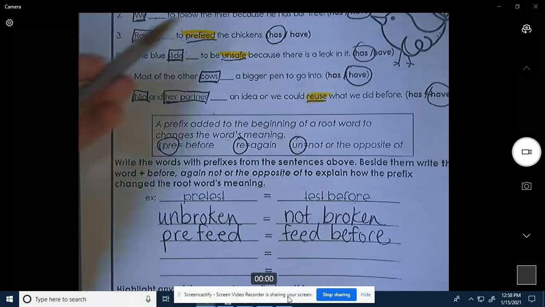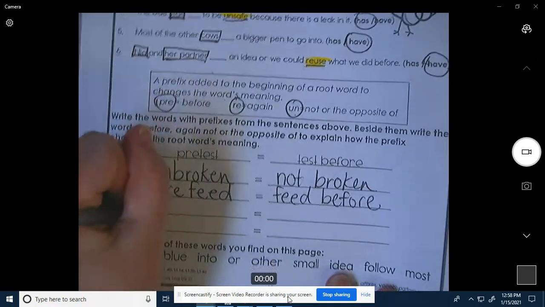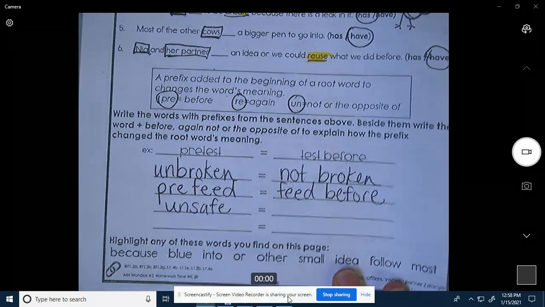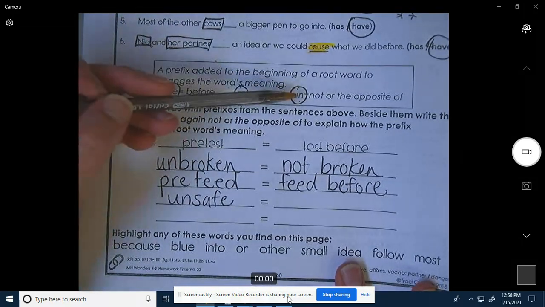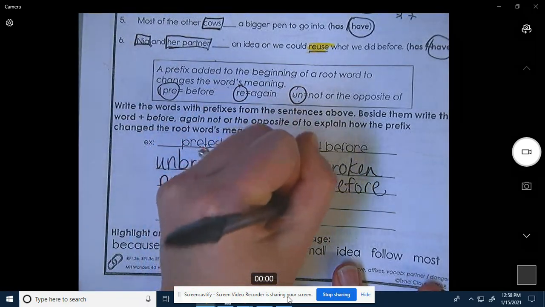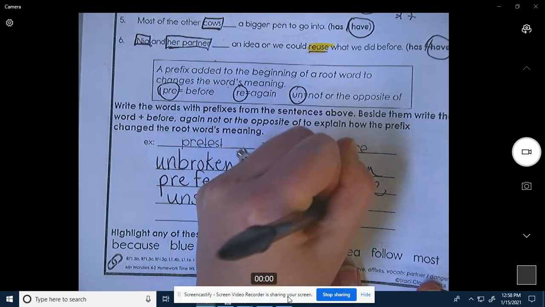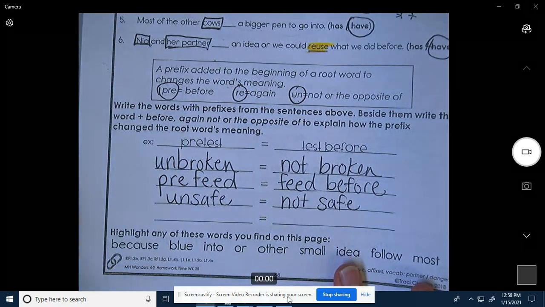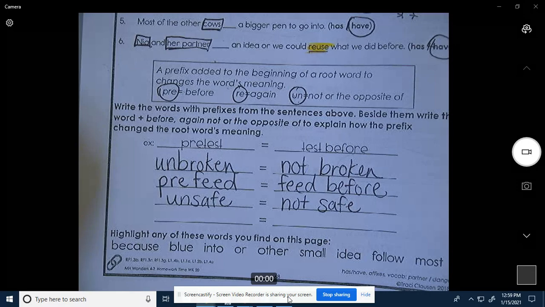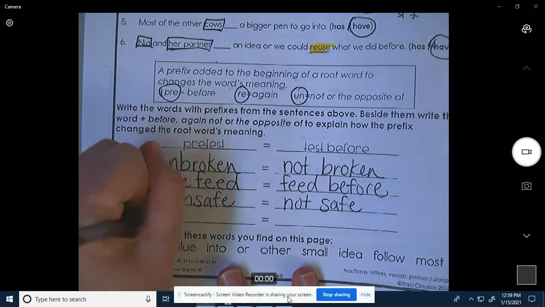Okay, let's see what the next one is. Unsafe. Write it on the line. Unsafe. Un means not. So we're going to put not safe. Okay, and the last one is reuse.